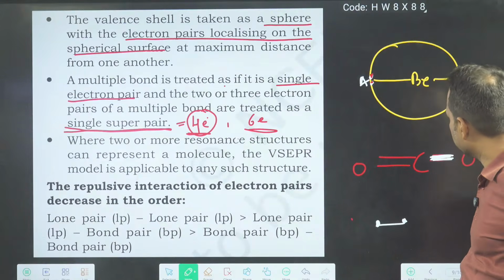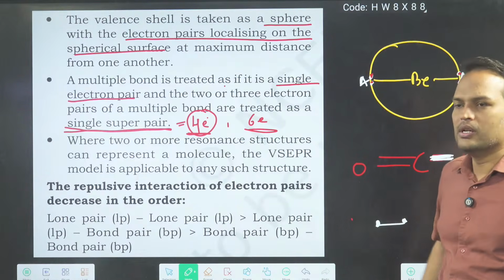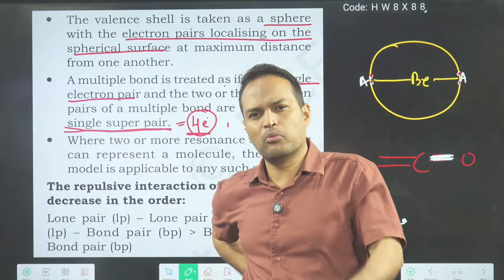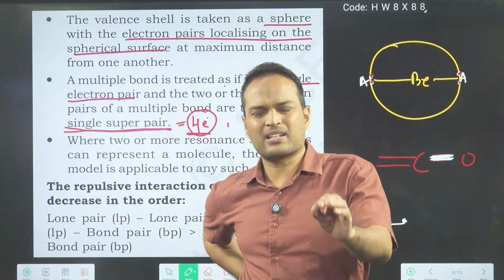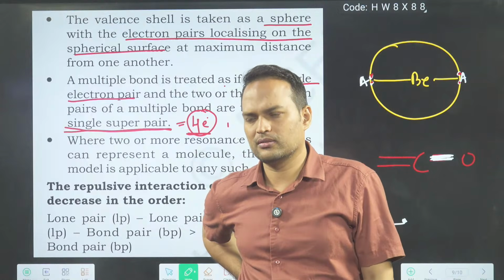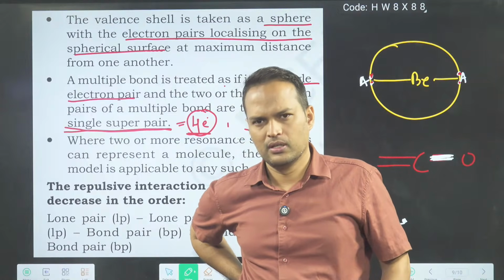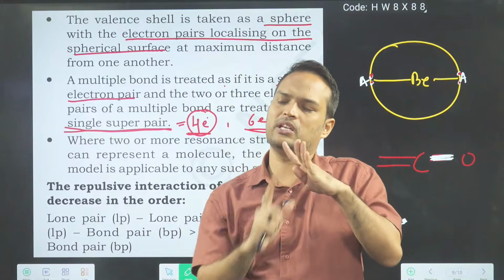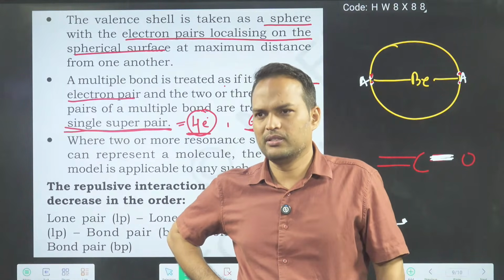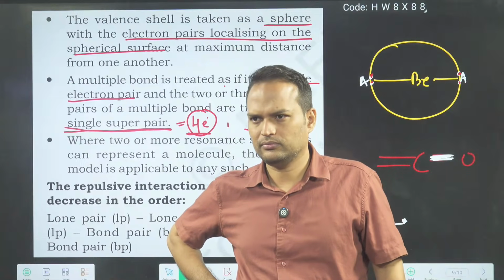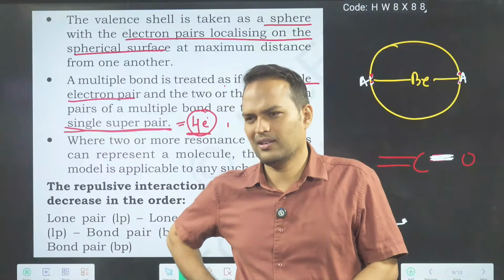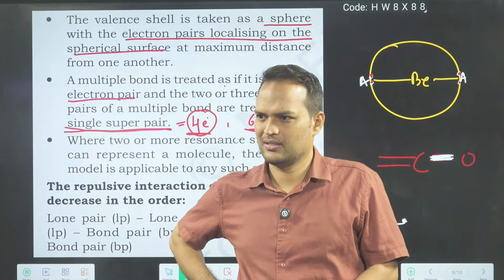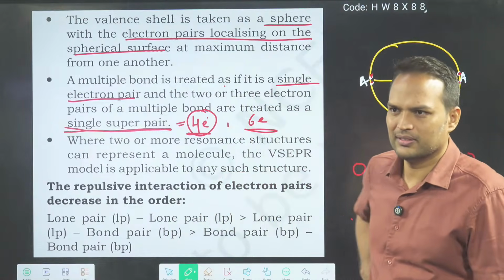Okay, so next part. Some options I can ask you. Ki VSEPR model is applied to maximum 3 resonating structures. Bolo true or false. If anyone is having 4 resonating structures, then VSEPR model will be applied to only 3. Is it true? No. It will be applied to all. Okay?